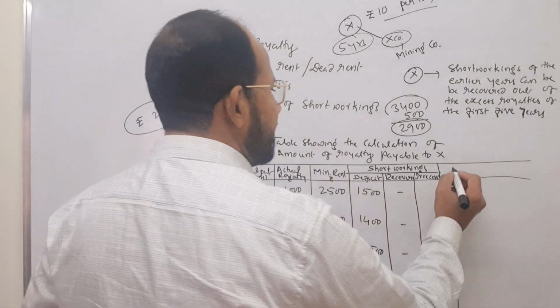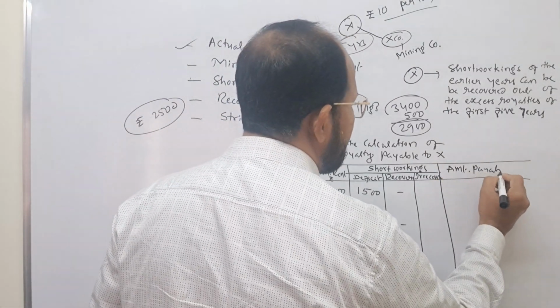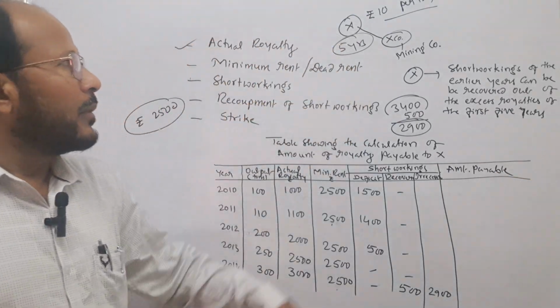Now, the last column is the amount of royalty payable. Amount payable to whom? To the owner.